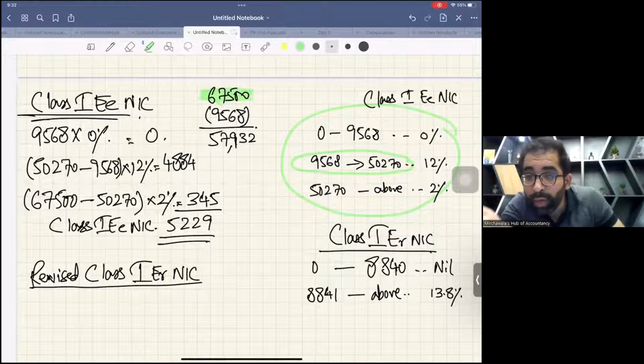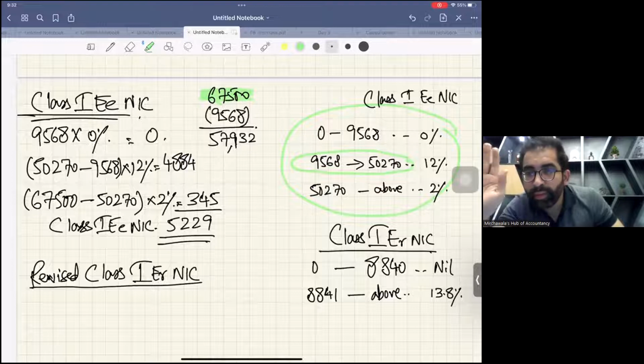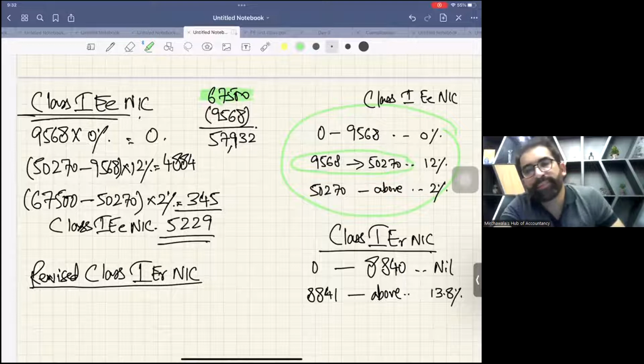If you don't know basic tax calculation, how will you give the paper? 67,500 is your salary, and these three are the bands of class 1 employee NIC. You have to calculate class 1 employee NIC. It's like tax calculation.